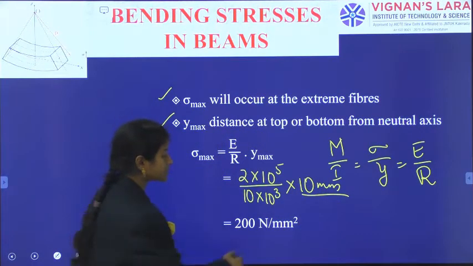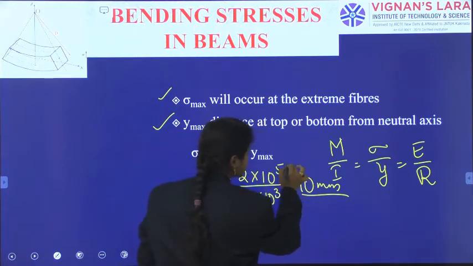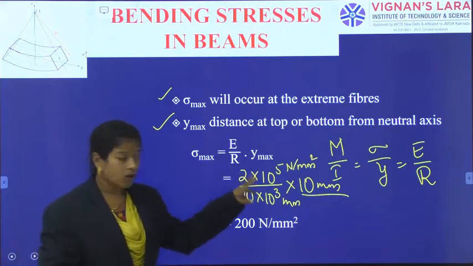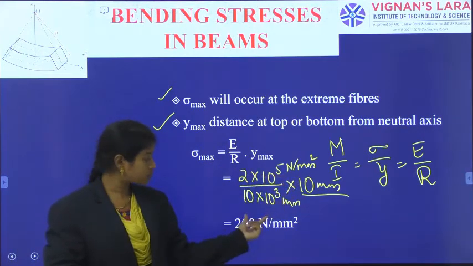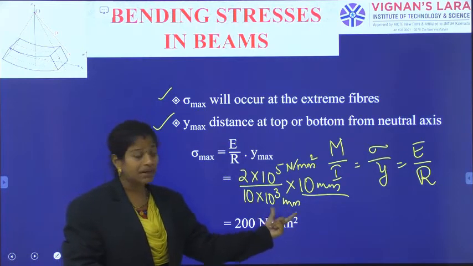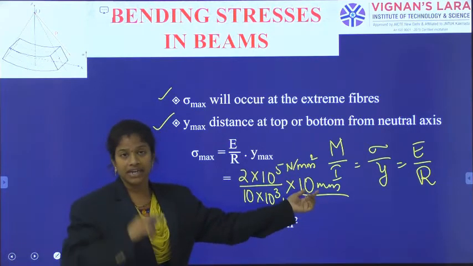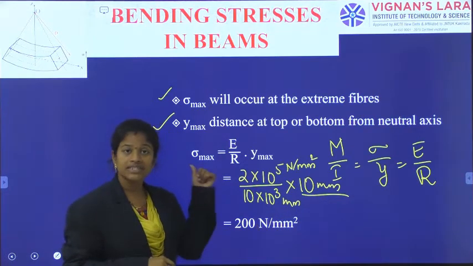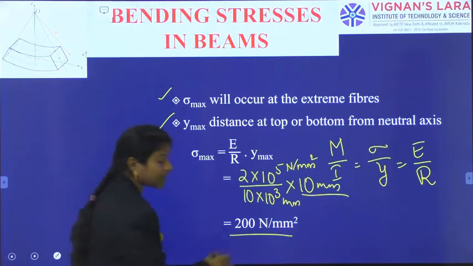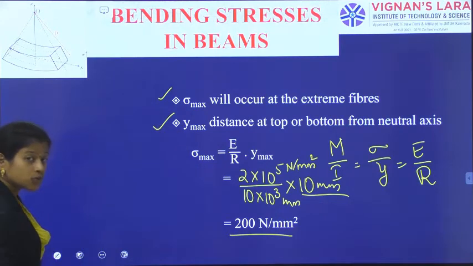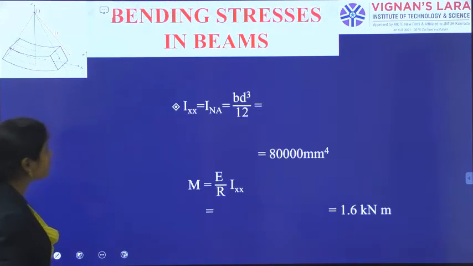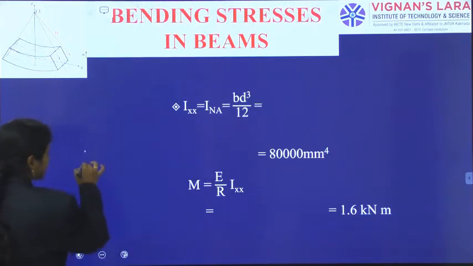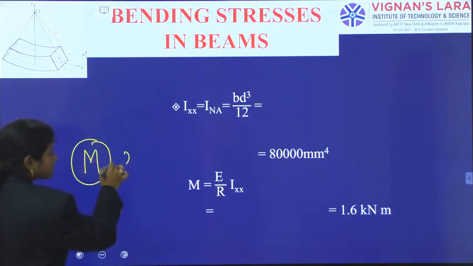This is in mm, and E is in Newton per mm square, so on cancellation of all these terms, with E as 2 into 10 power 5 Newton per mm square, R as 10 meters, and Y max as 10 mm, we get sigma max, the maximum bending stress, as 200 Newton per mm square. Using this sigma max, I can go into the next calculation, right? For that, I need to use the I value, as I need to calculate how much M is.